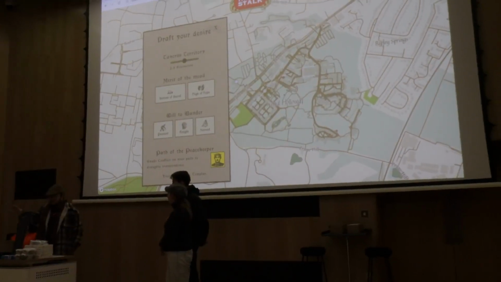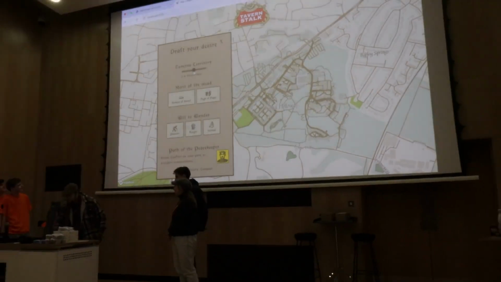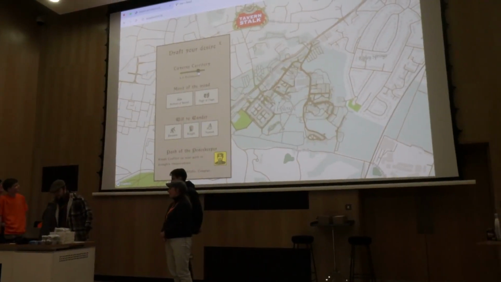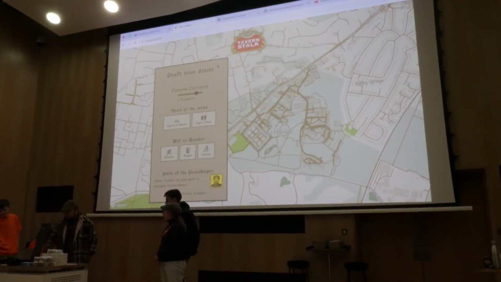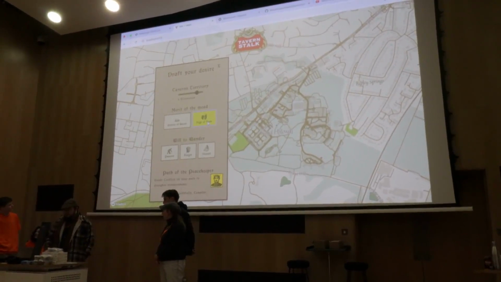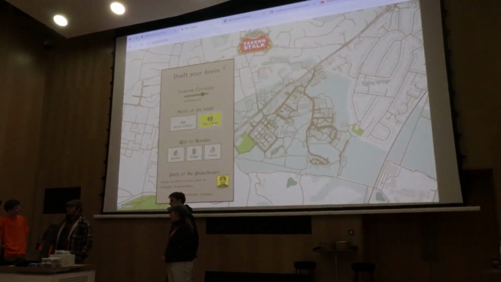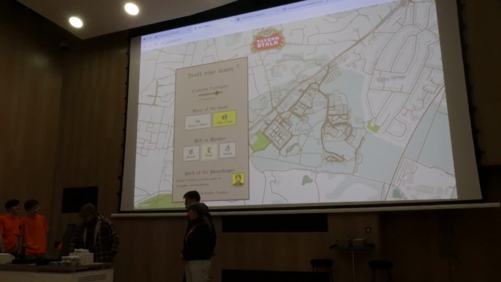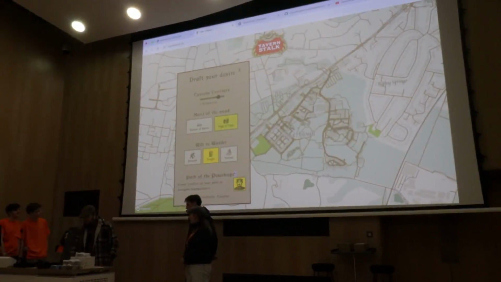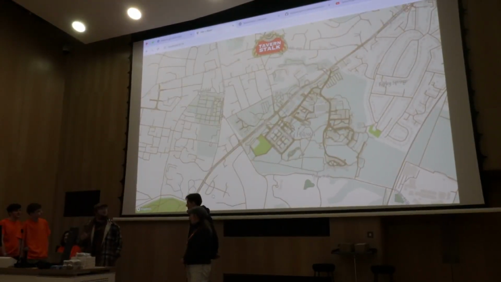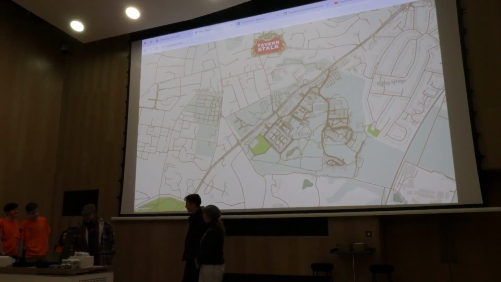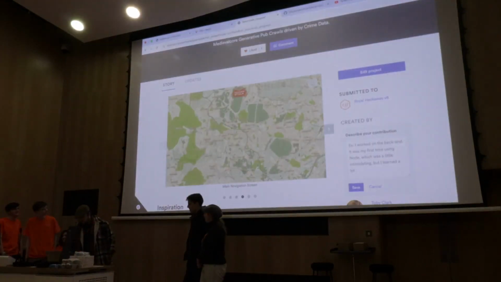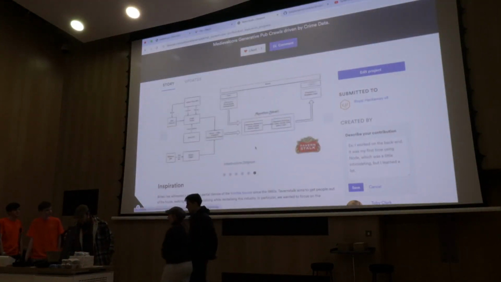So it's medieval themed. You can select your tavern's territory, which is how far you really want to go, and you can select whether or not you want to go to good pubs or bad pubs, and how much you want to walk. Are you a peasant, a knight, or a nomad? And this thing called the path of the peacekeeper, which will probably make sense a little bit later. So as this is generating, I will pass on to Amber about how we actually generate this.